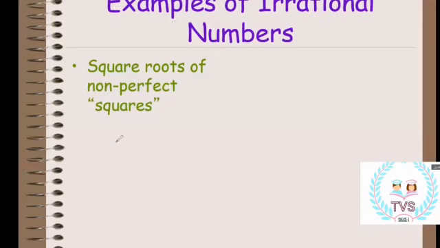Okay, let's take an example: square root of 2, square root of 5, square root of 9, square root of 16. Is square root of 2 a perfect square or a non-perfect square? Square root of 2 is a non-perfect square root.